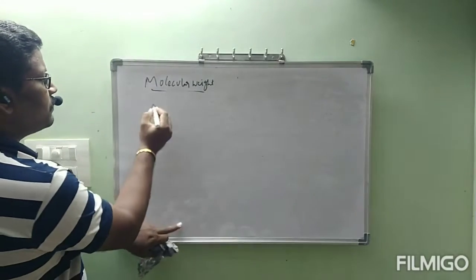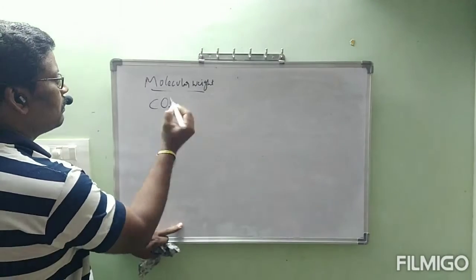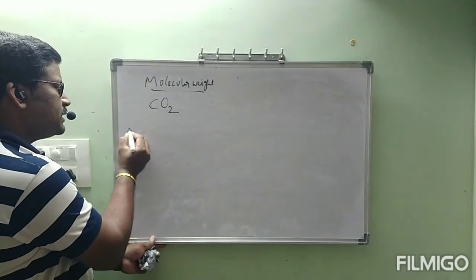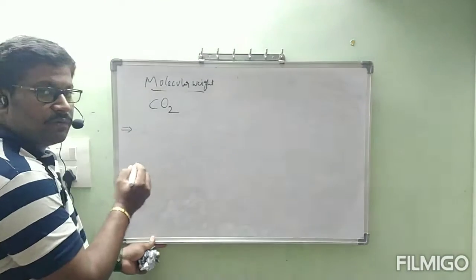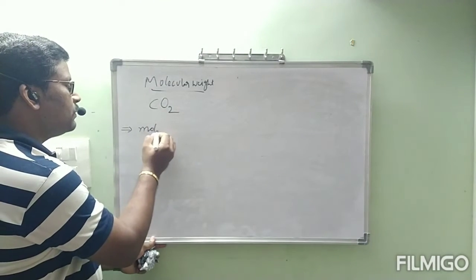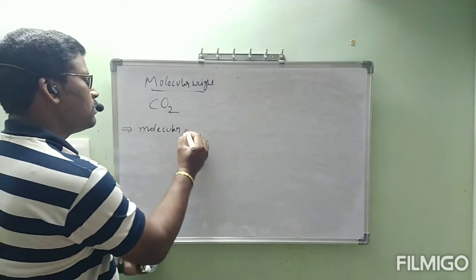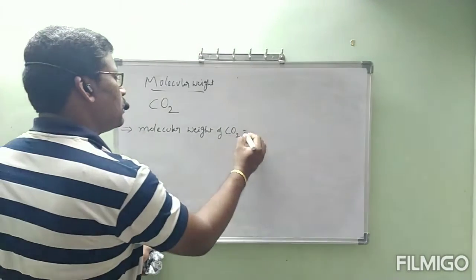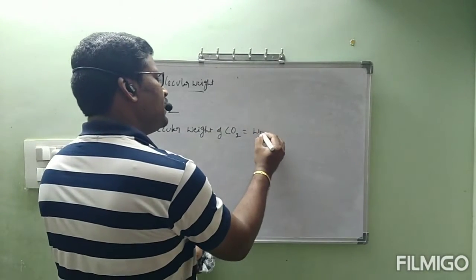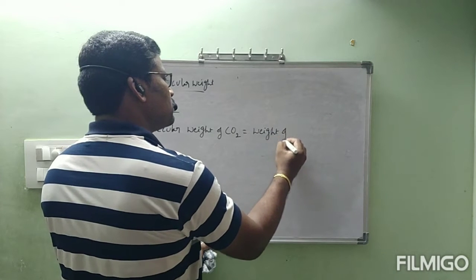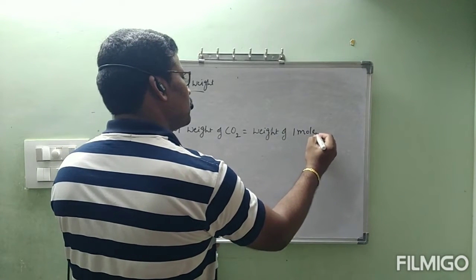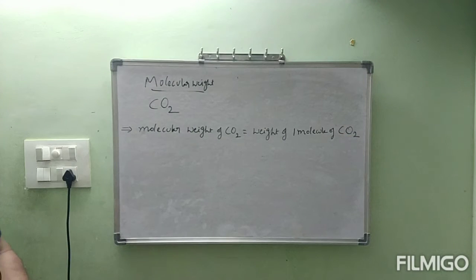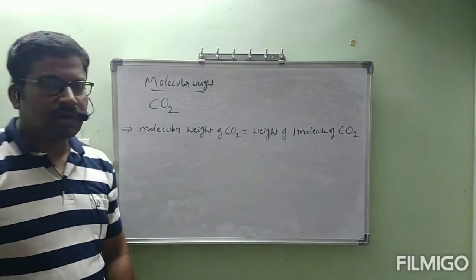Now I took the example CO2. I want to find the molecular weight of CO2. Observe carefully. Molecular weight of CO2 is equal to the weight of one molecule of CO2.